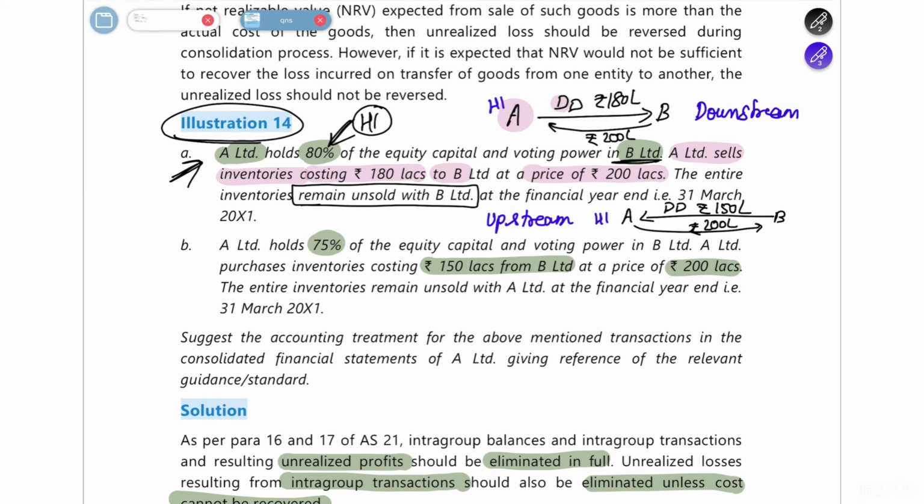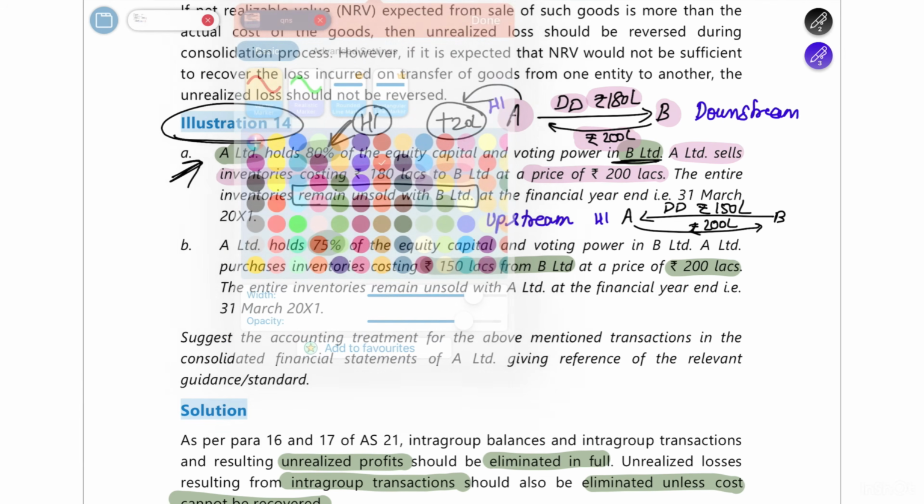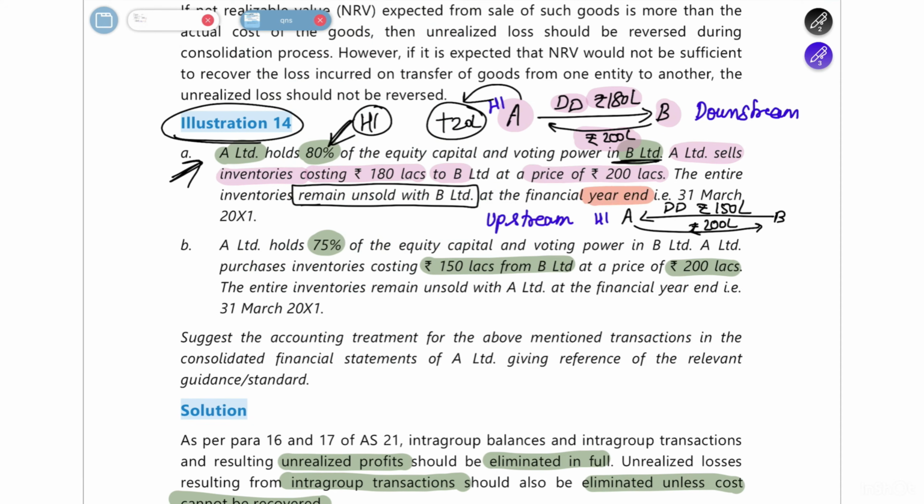So A Limited is selling the inventory to B and the cost is 1,80,000, but B for that is paying 200 lakh rupees, which means A is charging a profit of how much? 20 lakh rupees. Correct? So A has charged a profit of 20 lakh rupees here. Okay. And what happens? They are telling this is the catch here. So here what they are saying, at the year end or on the consolidation date, the entire inventory is remaining unsold with B Limited. So B Limited has not sold the inventory at all.